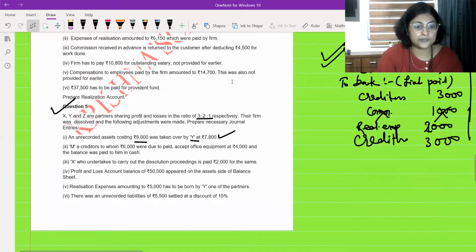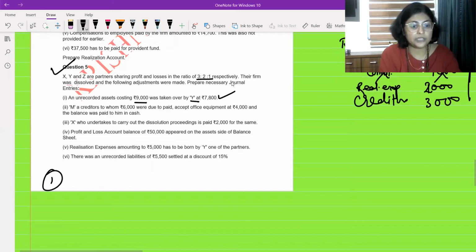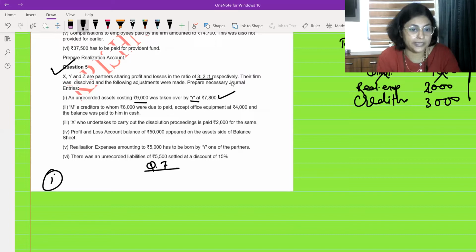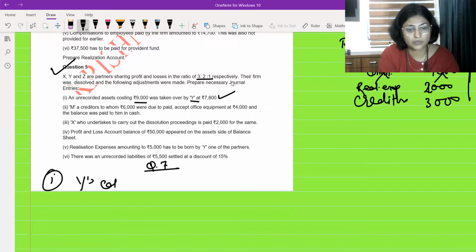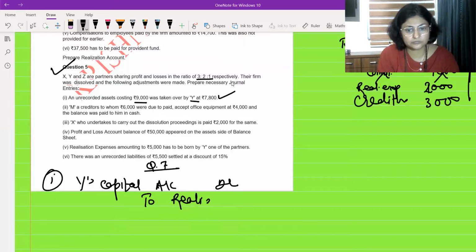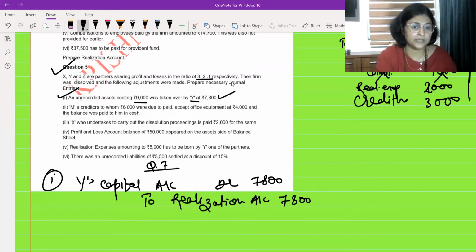First journal entry is Y's capital account. It will be debited, to realization account. What is the amount? 7,800. Don't make the mistake of writing 9,000. 7,800. Done with the first one.